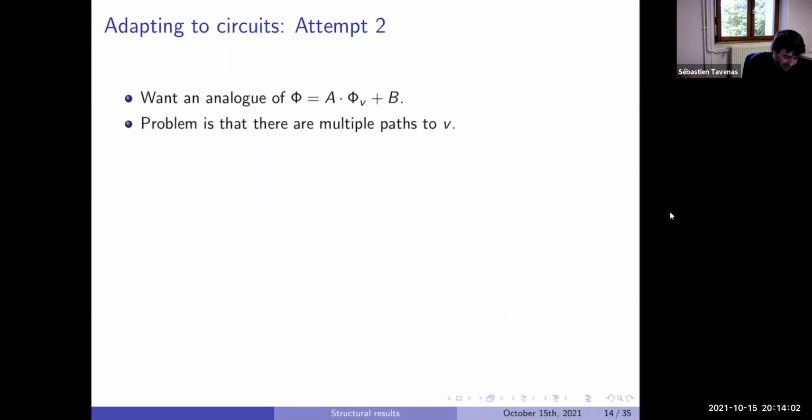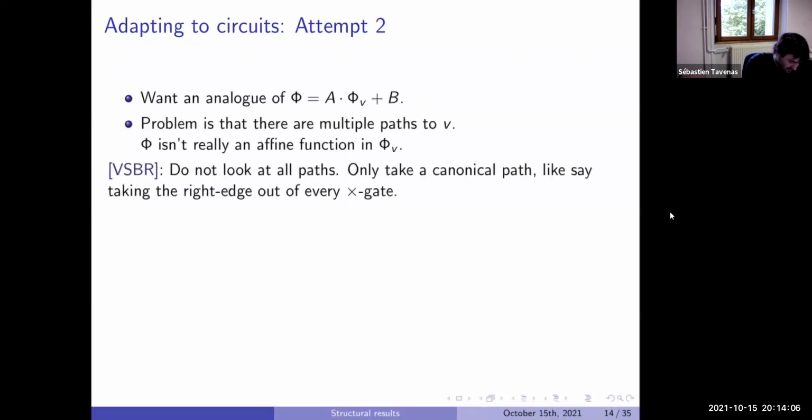Okay, the problem is that there are several paths, so it's not the case. The good idea in VSBR is that we don't look at all the paths. We only look at some particular paths which go from the top to the gate we want to consider. In fact, what we call a canonical path will always take, after each multiplication gate, the right path.